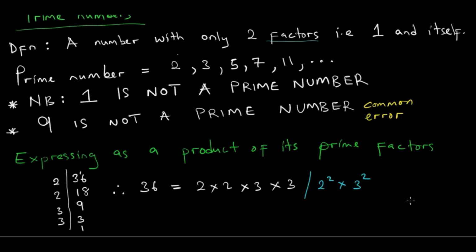Of course, Zimsek has creative liberty, meaning they can ask you about prime numbers in whatever form they like. But this is a brief summary of what they usually do when they are asking people to apply their knowledge of prime numbers. Let us now slide to the lowest common multiple.